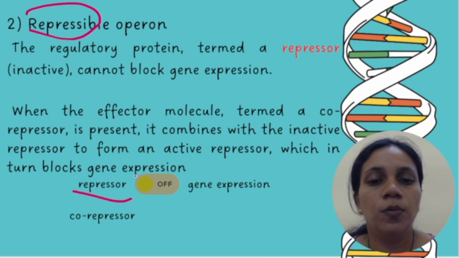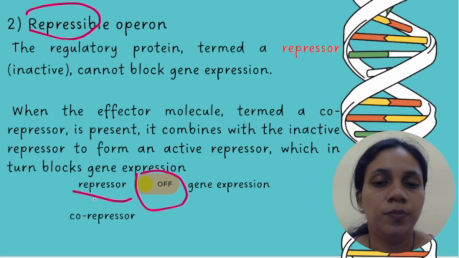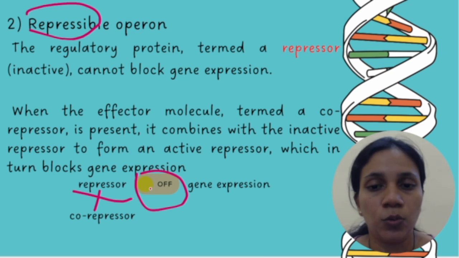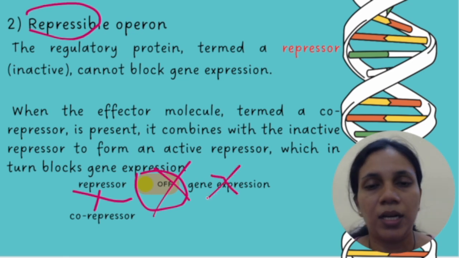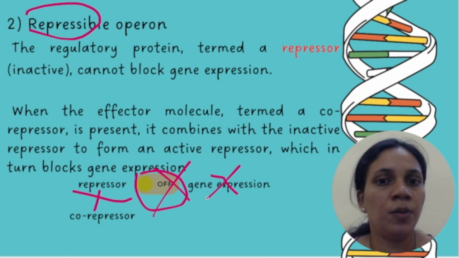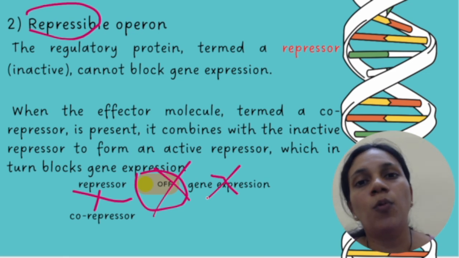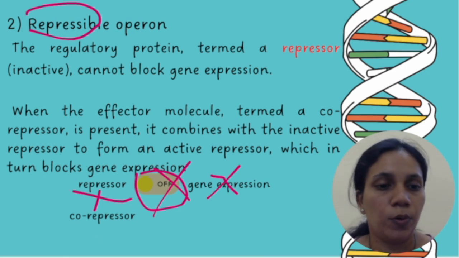When the repressor is off, there will be gene expression, and your co-repressor along with the repressor, when it starts working together, is going to activate the repressor. As a result, there will be no gene expression. So these are the two concepts that need to be fixed in the mind. That is what happens in an inducible operon, and what happens in a repressible operon.